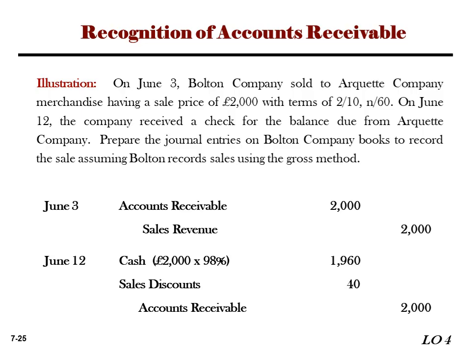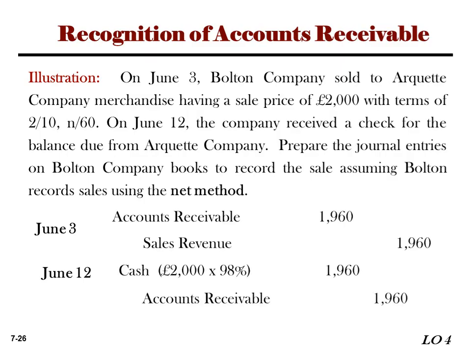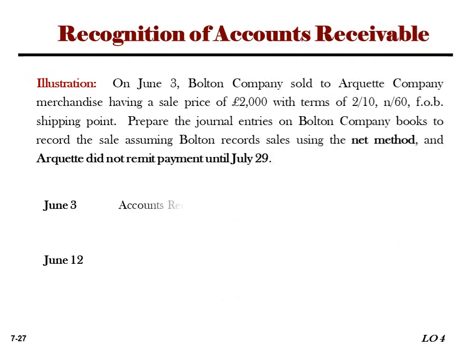So if the customer pays after the discount period, then Arcade pays the full price of 2000 because the discount becomes expired. That means the 40 pound is an extra income to Bolton because the customer failed to take the discount. So the sale is recorded using the net method assuming the discount is taken; the customer paid late, so the discount becomes expired.